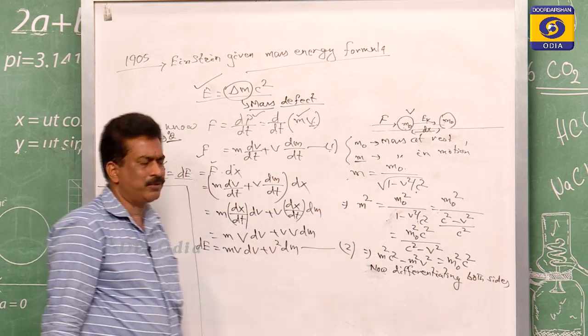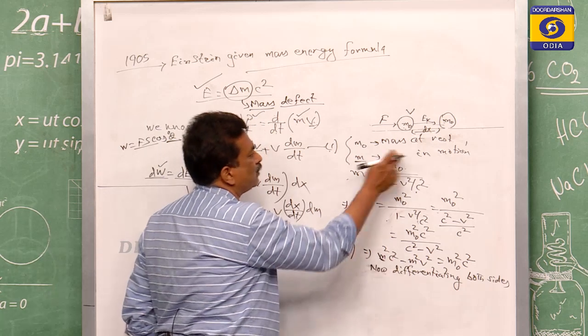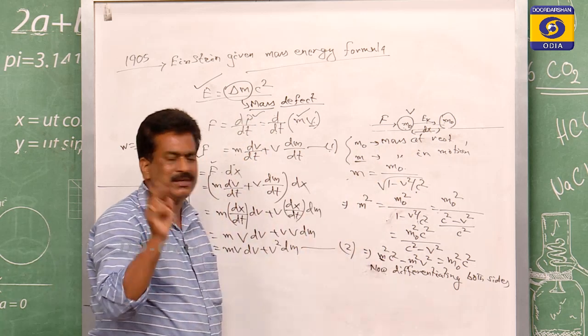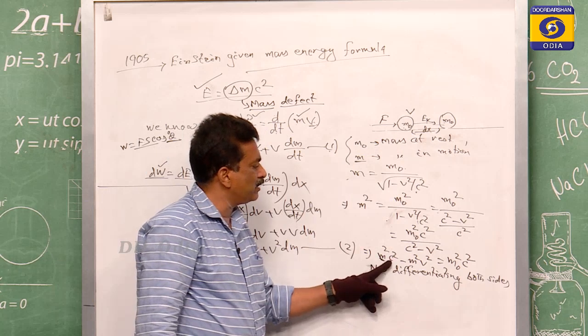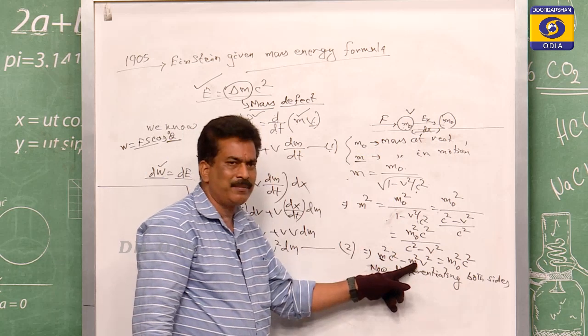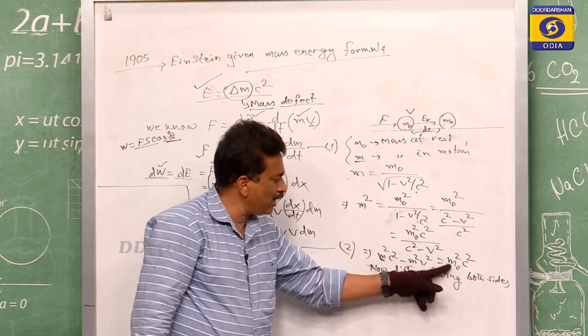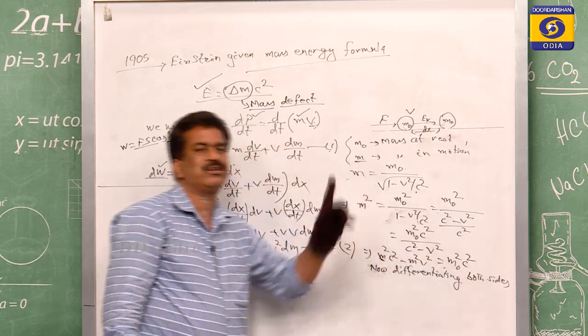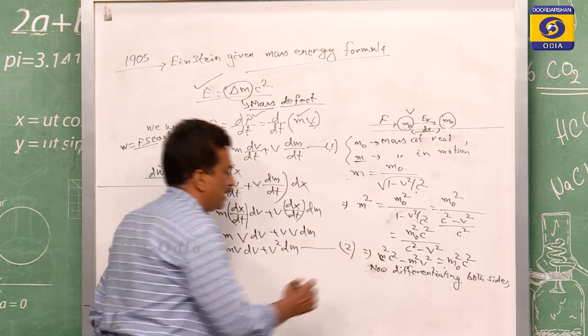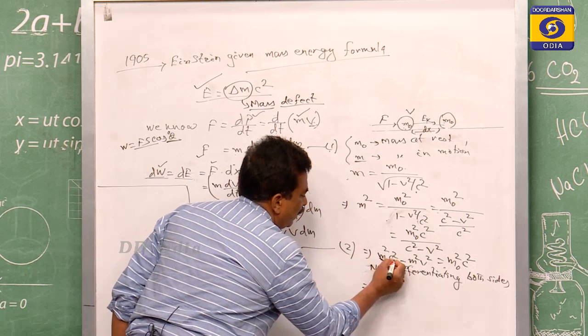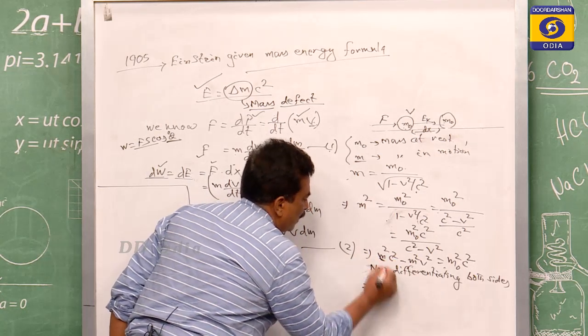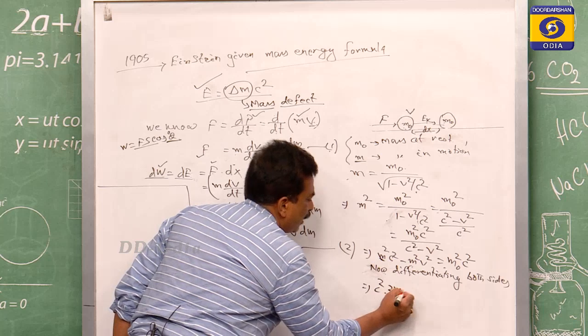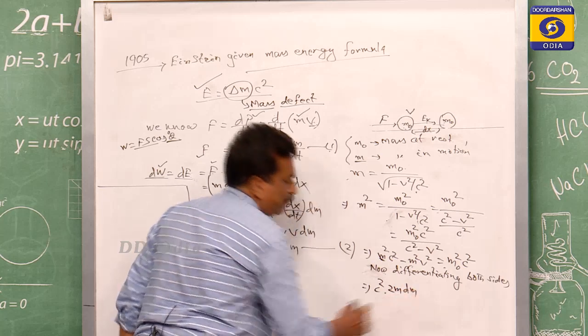When we differentiate both sides, m is the mass in motion, that is the variable. v is the variable as well. But m0 is the constant, and c is the speed of light, that is also a constant. So here c square is the constant. So the derivative of m square will be 2m dm.